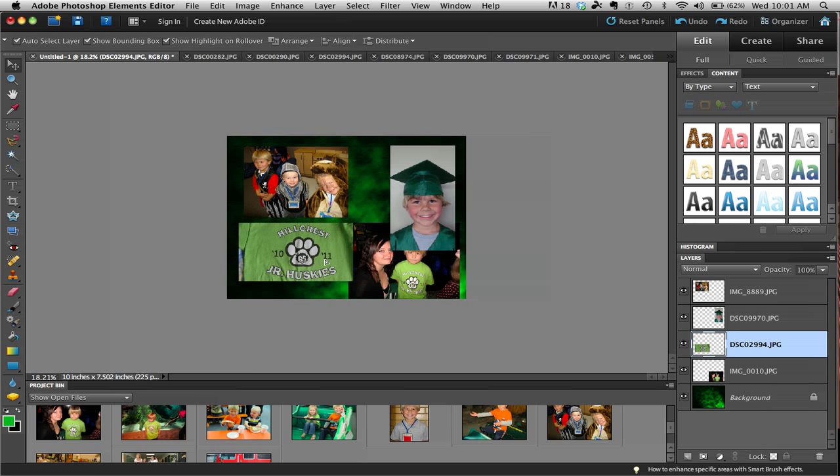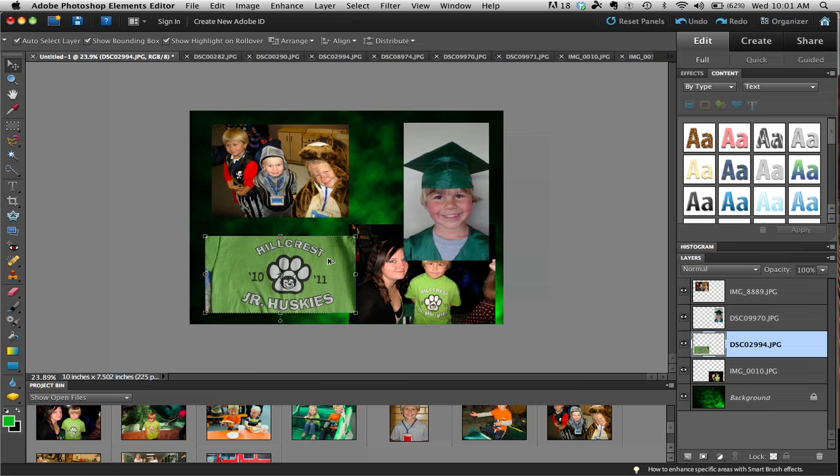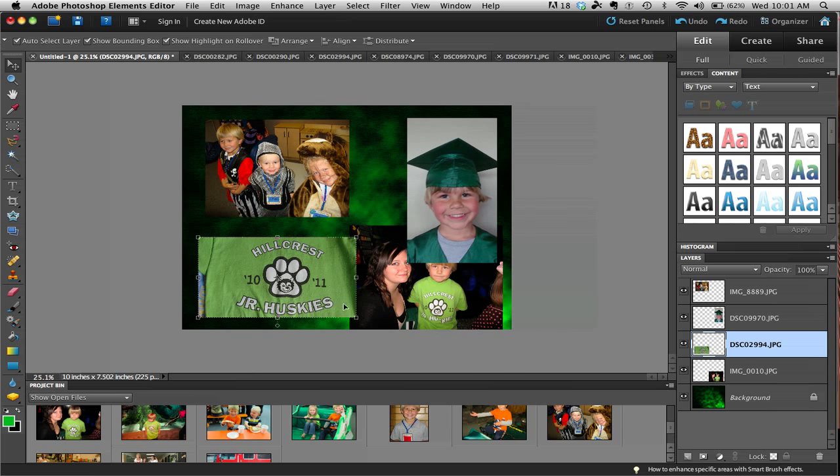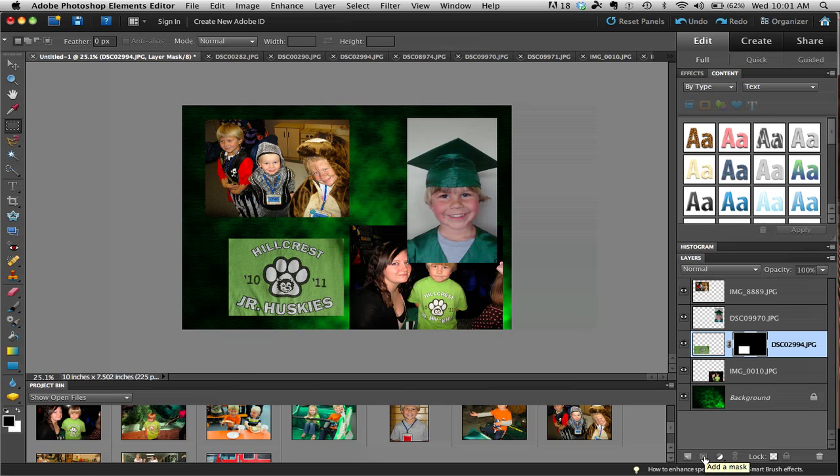Okay. Now I'm going to bring in a couple more images, but before I do that, I need to crop out some things in some of these. So I'm going to zoom in a little bit, and I want this little logo on here, but I do not want these other side pieces. So I'm going to grab this rectangle marquee tool, and you can select it. And once I've selected it, if I come down and just apply a mask, that'll crop it for me. And you have some options that you can do.